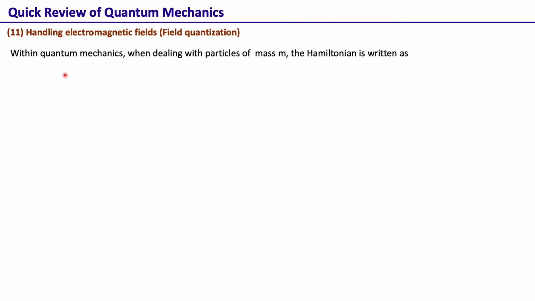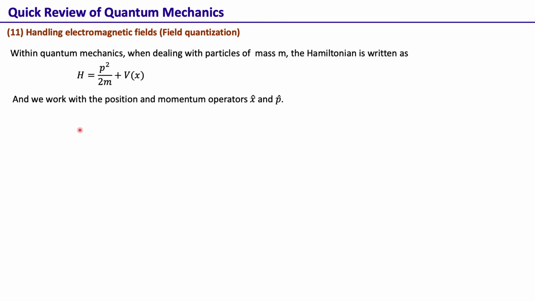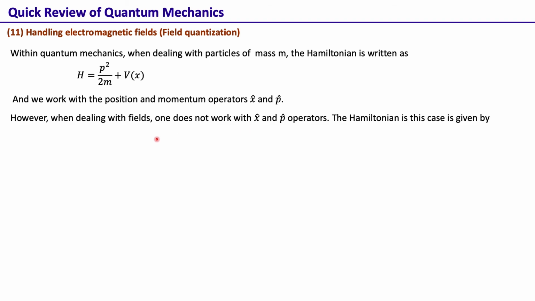So within quantum mechanics, when dealing with massive particles of mass m, we write the Hamiltonian as p square by 2m plus some potential. And for the massive particle, we work with position and momentum operators x and p, and in fact most of the concepts that we have just reviewed here, we have done in terms of position and momentum operators.